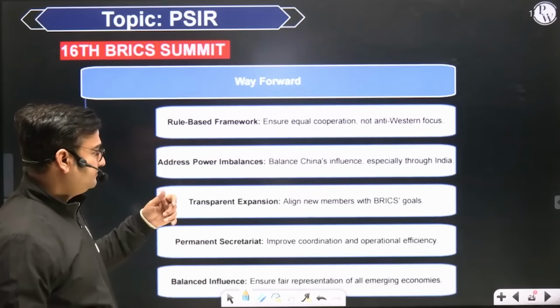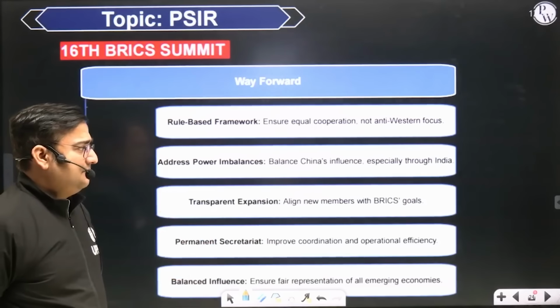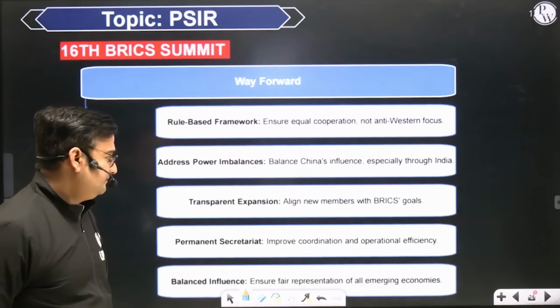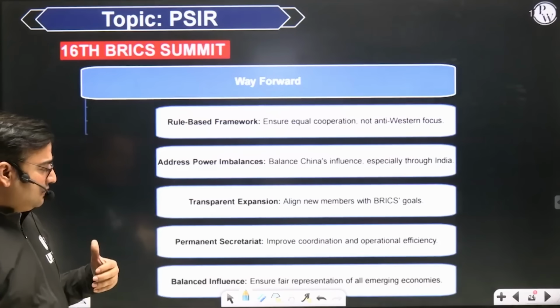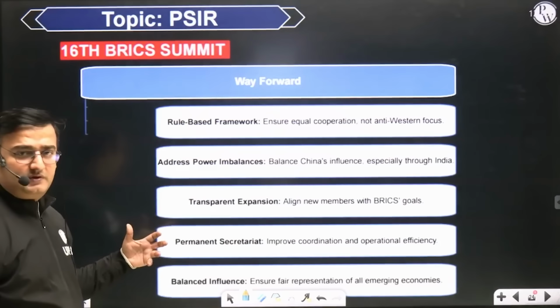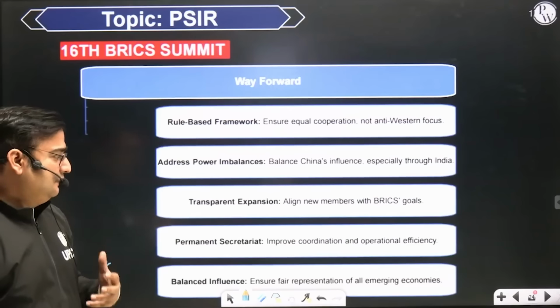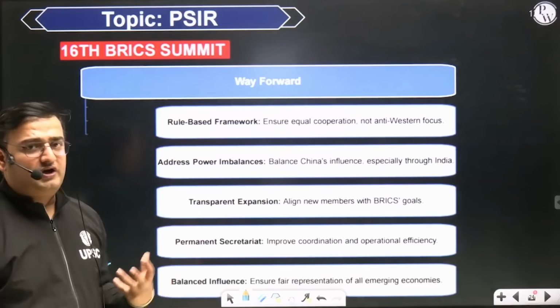And then transparent expansion, like aligning new members with BRICS goals. There is also a need to have a permanent secretariat so that coordination and efficiency can be improved. And there is a need of balanced influence, that is ensuring fair representation of all emerging economies.